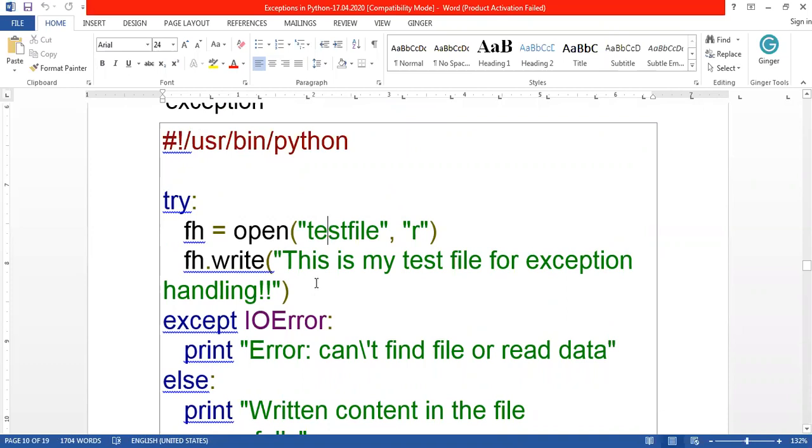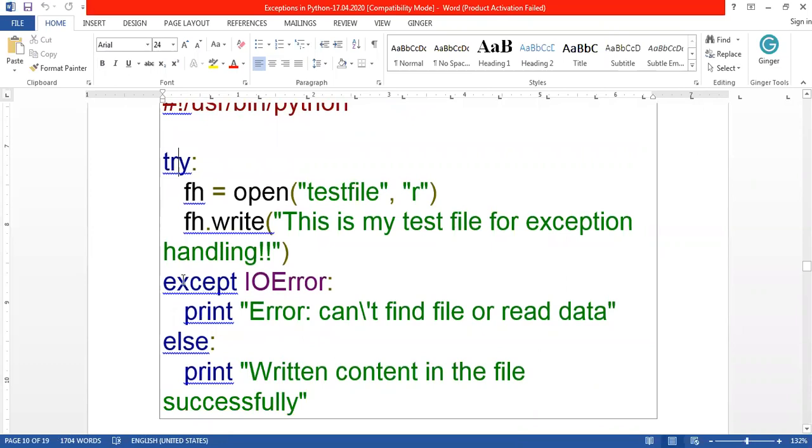In this way, we come to know what type of error occurs in our program at runtime, with the help of try block and except block with else block. The except block will handle the errors that occur in the try block, and the else block will be executed if no error occurs in the try block. So in this way, the exception is handled in your code.